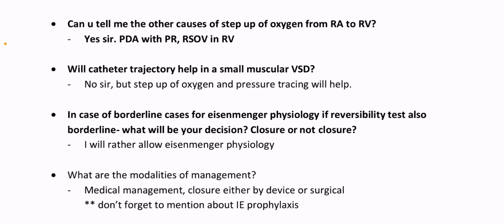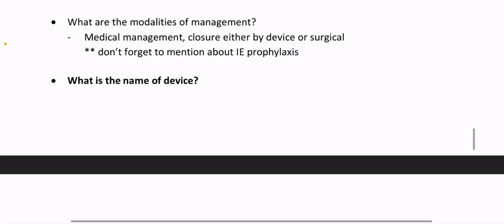In case of borderline cases for Eisenmenger physiology, if reversibility test also borderline, what will be your decision? Closure or not closure? I will rather allow Eisenmenger physiology. What are the modalities of management? Medical management, closure either by device or surgical. Don't forget to mention about infective endocarditis prophylaxis.